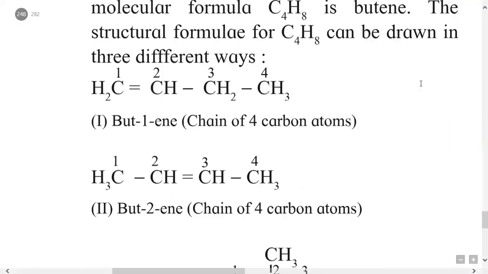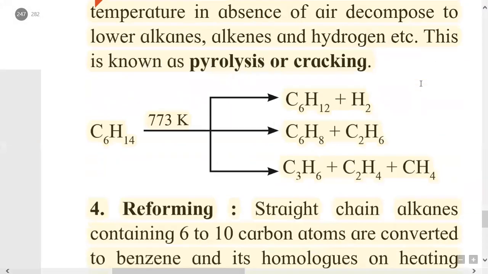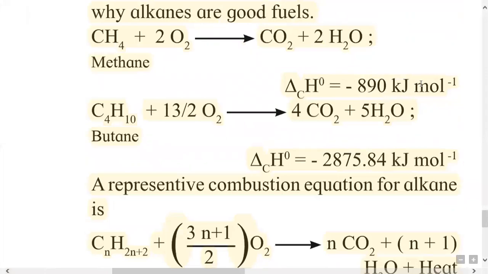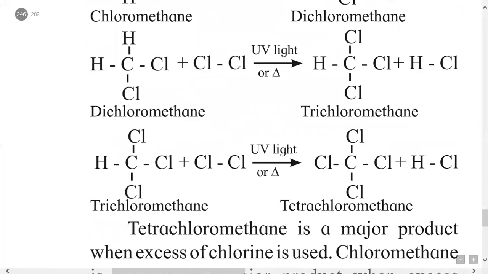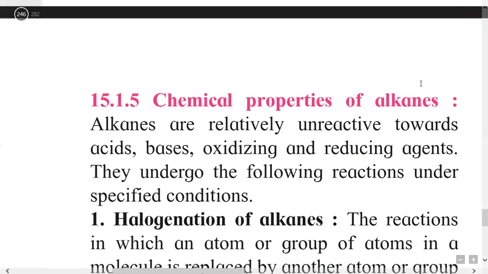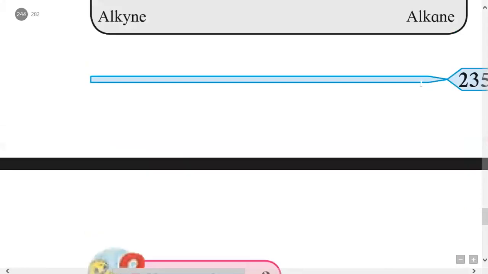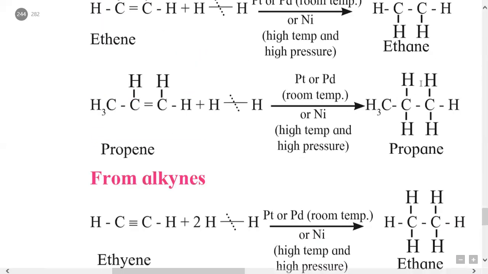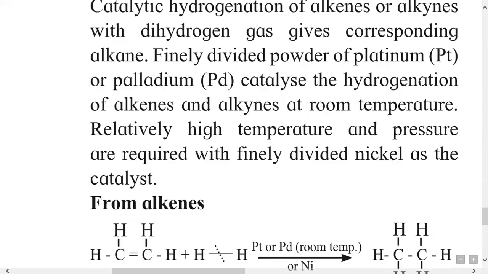We had already studied this reaction, that is addition of hydrogen in unsaturated alkene and alkyne. So this is one of the preparation method of alkane, and this reaction we had studied.